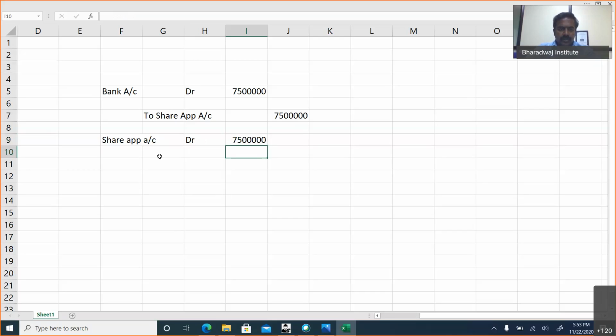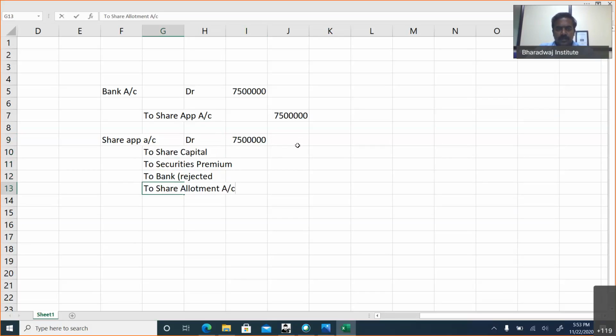Okay. To share capital, we are going to do with the shortcut. To share capital, to securities premium. So why securities premium? Because it is collected along with allotment money, sorry, application money. To bank, that is rejected. To share allotment account, that is surplus in pro rata allotment.